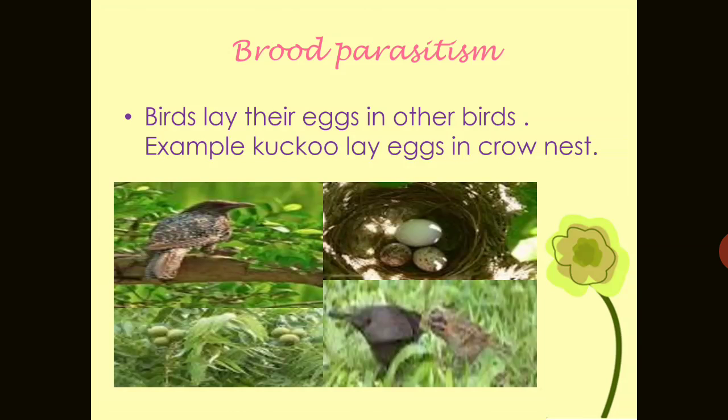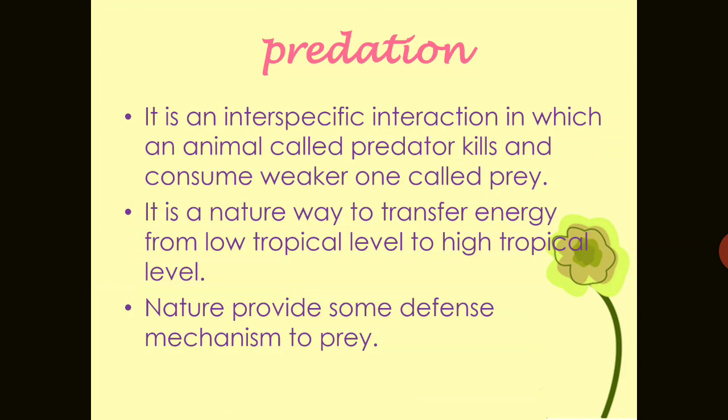One very important type of parasitism is found in some birds, which is that the birds are not going to make the nest. A very good example of this parasitism is known as brood parasitism, when the birds lay their eggs in other birds' nests. The example is the cuckoo, which always lays its eggs in the crow's nest for the development of their babies.